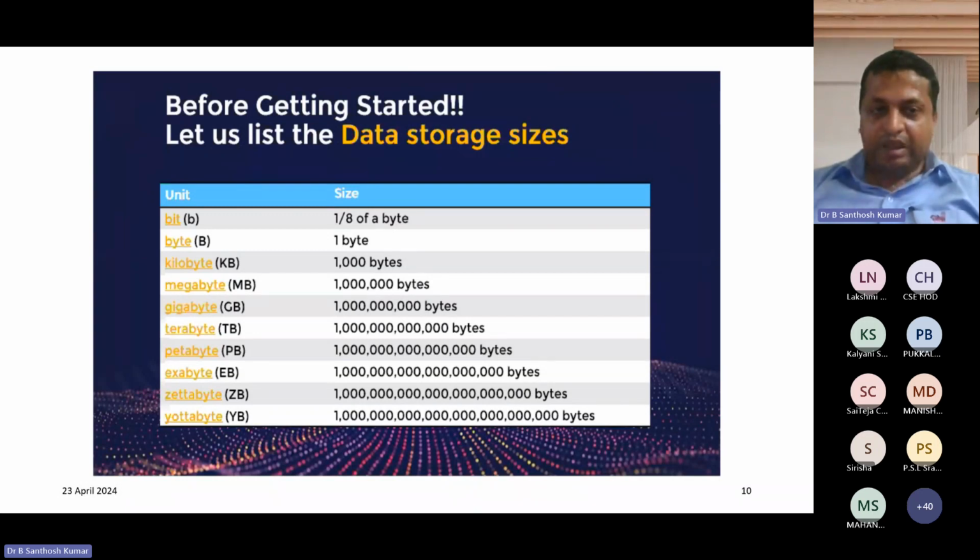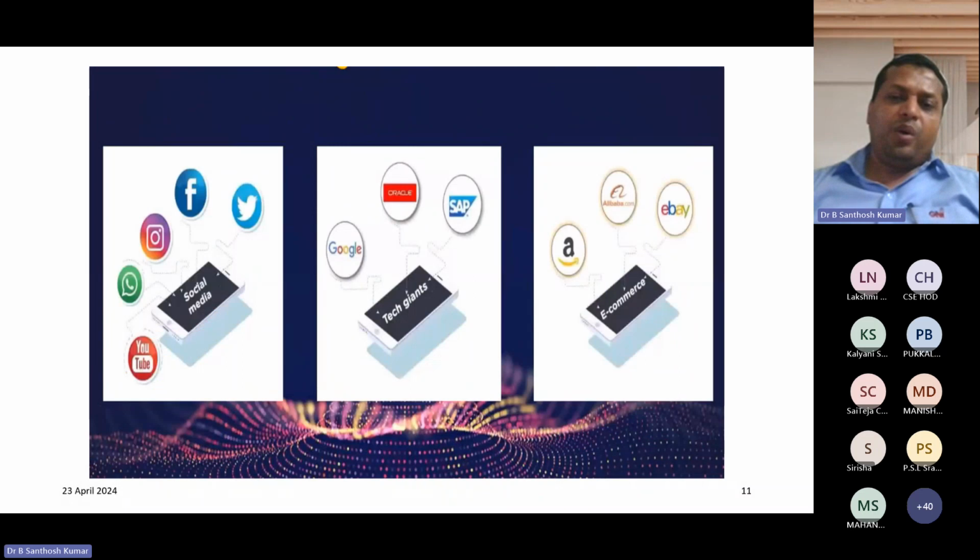Terabyte means 10 to the power of 12. Petabyte means 10 to the power of 15. Exabyte means 10 to the power of 18. Zettabyte means 10 to the power of 21, and yottabyte means 10 to the power of 24. So nowadays a huge volume of data is added in the repository. Repository means the World Wide Web only.